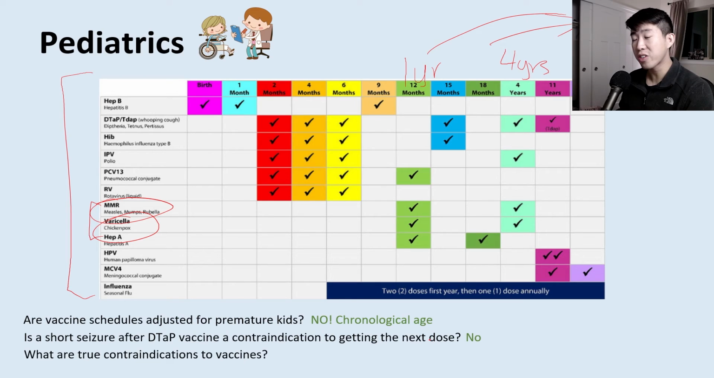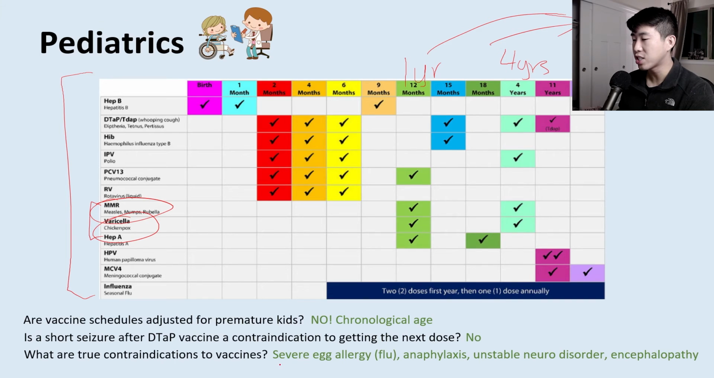And then what are the true contraindications to vaccines? Because this is very, very common that patients are going to be asking you about this. And this is going to definitely come up on your board exams. But the only true contraindications to vaccines are going to be a severe egg allergy to the flu vaccine, in which case you get an egg preservative-free flu vaccine, anaphylaxis, and unstable neurodisorders.